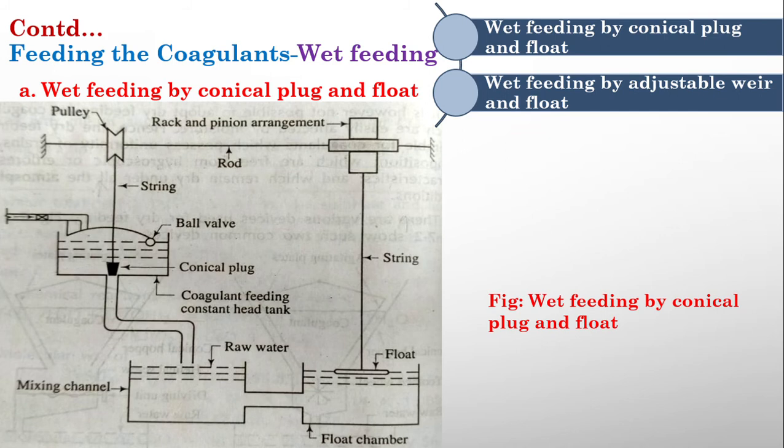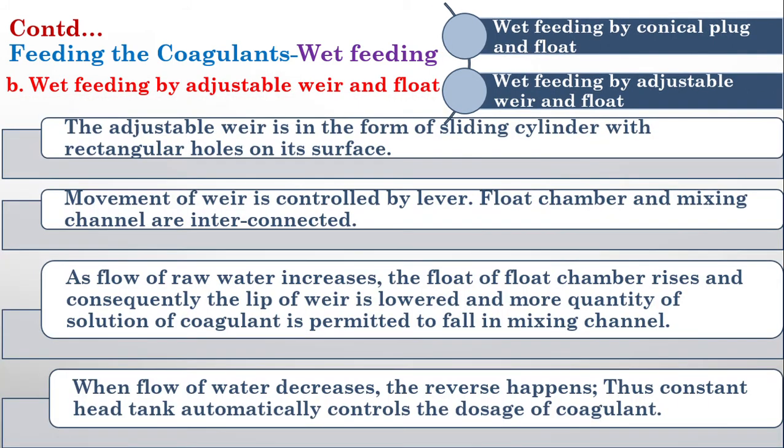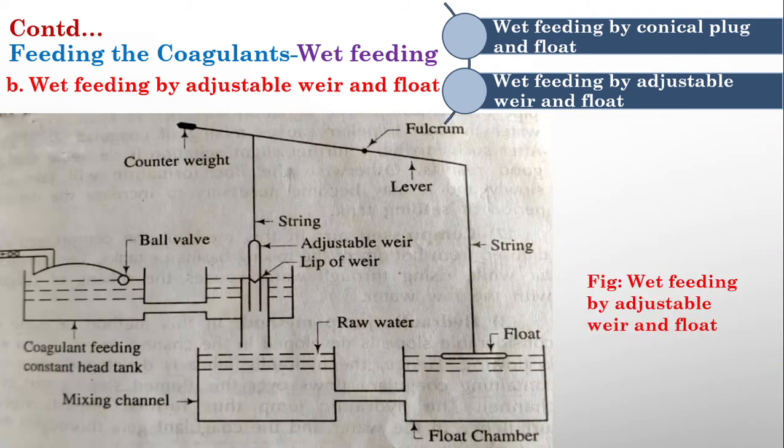Likewise, there is another device, wet feeding by adjustable weir and float. So we will see the figure. Here, instead of the conical plug, we give an adjustable weir which is connected to a lever having a counterweight, and again a float is there. The same thing happens again.